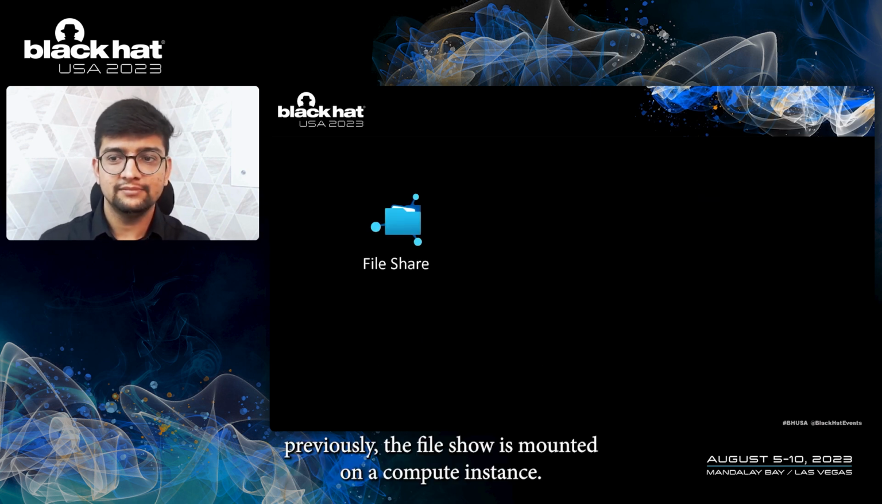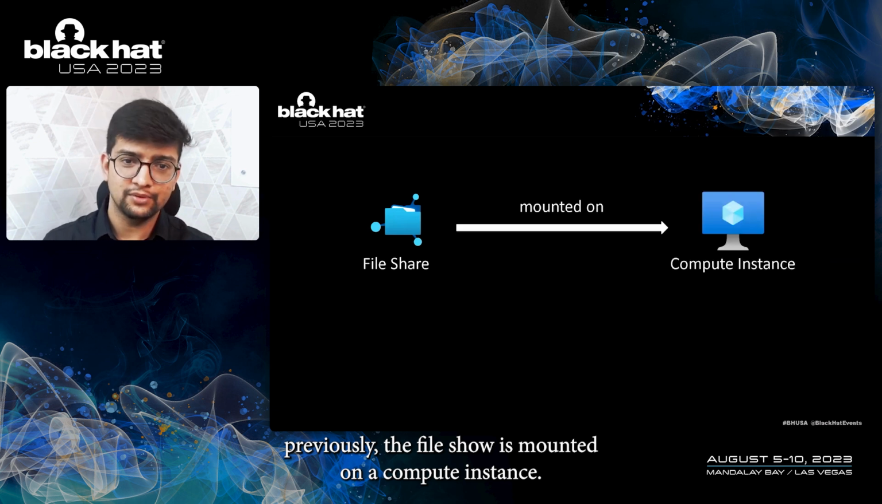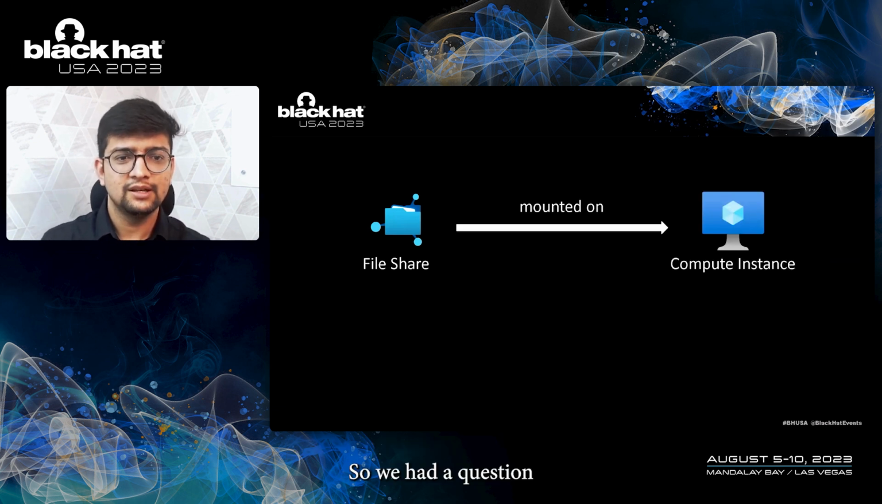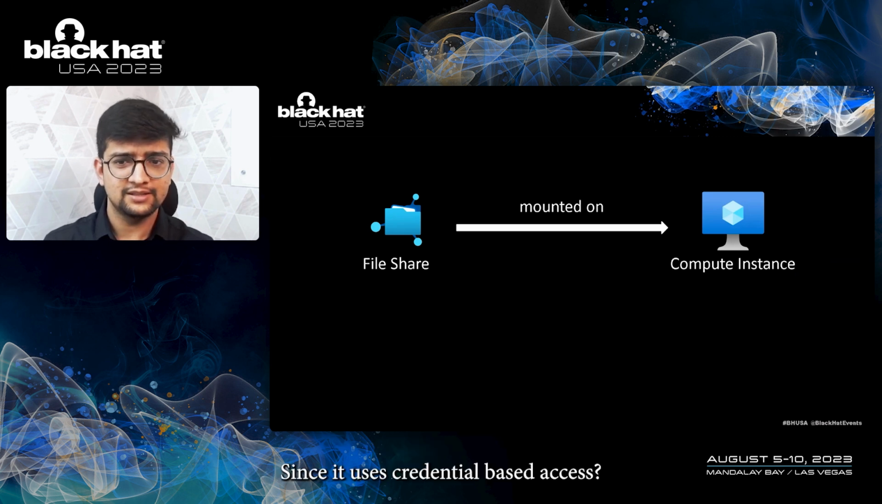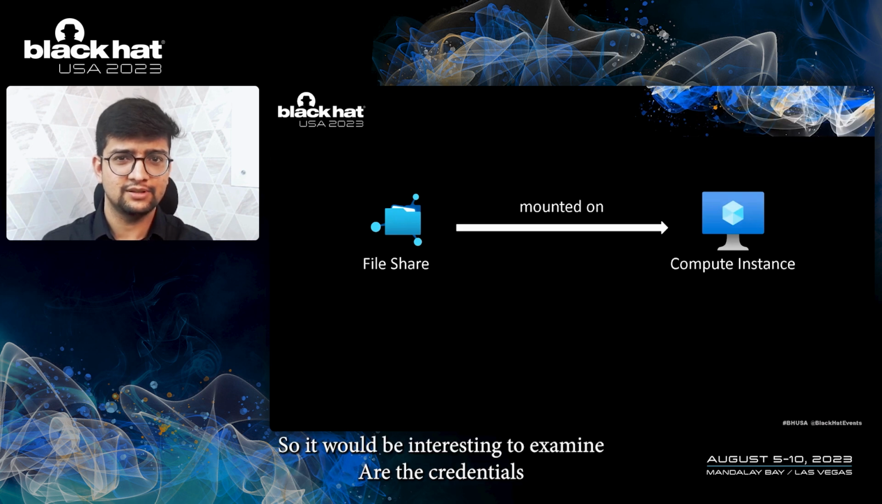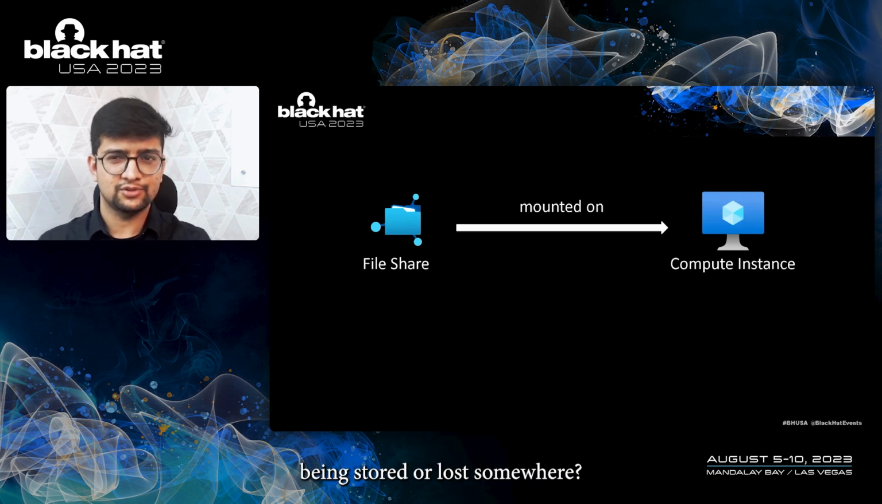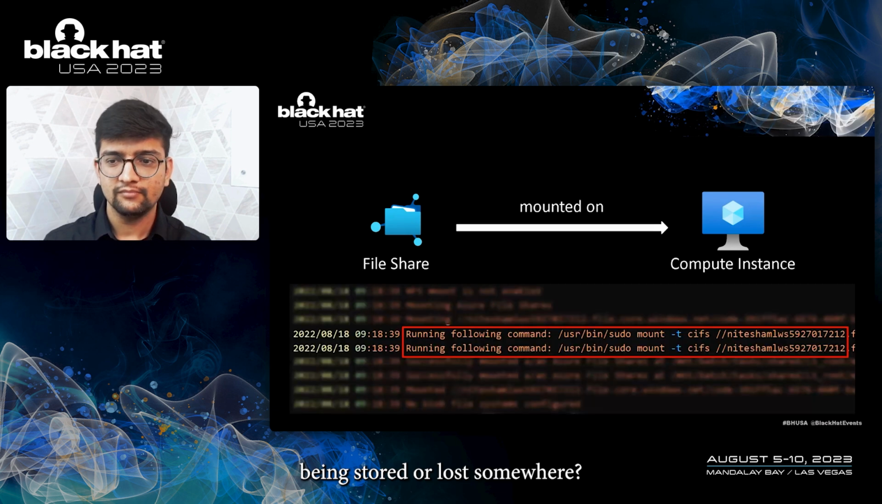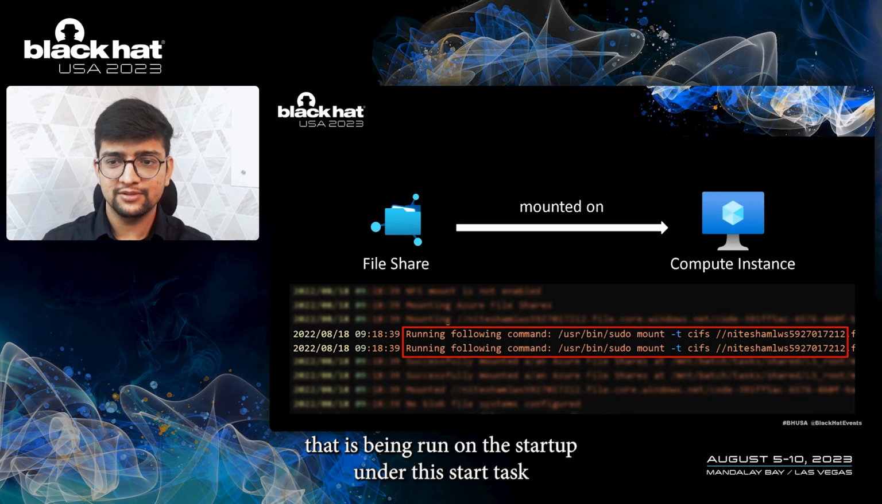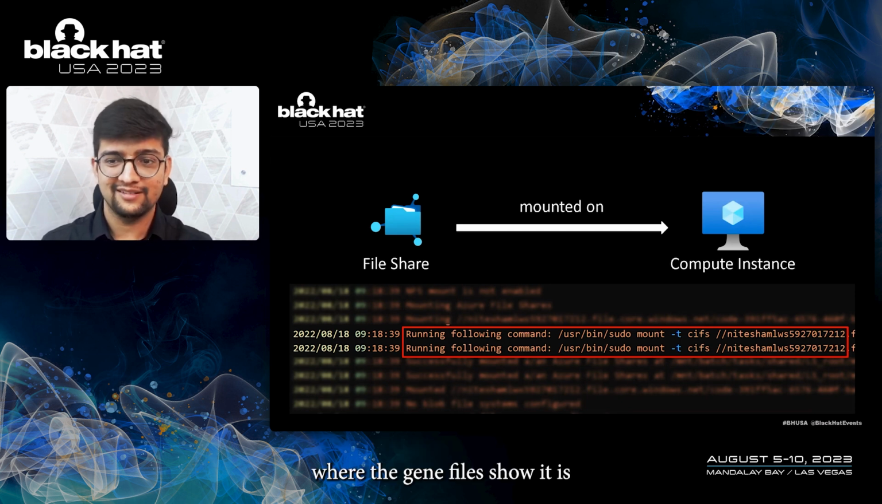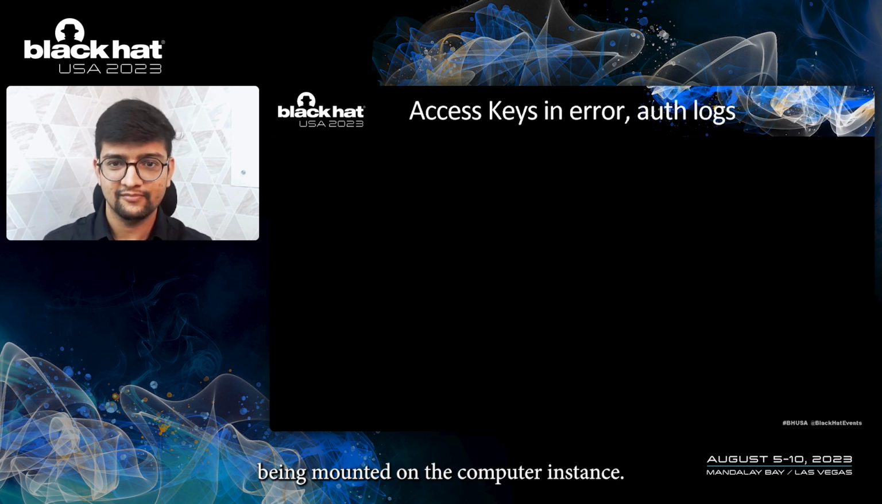As we saw previously, the file share is mounted on a compute instance. So we had a question, how is the Azure file share being mounted on the compute instance, since it uses credential-based access? So it would be interesting to examine, are the credentials being stored or logged somewhere? Turns out we were able to find the exact command that is being run on the startup under the start task, where the Azure file share is being mounted on the compute instance.